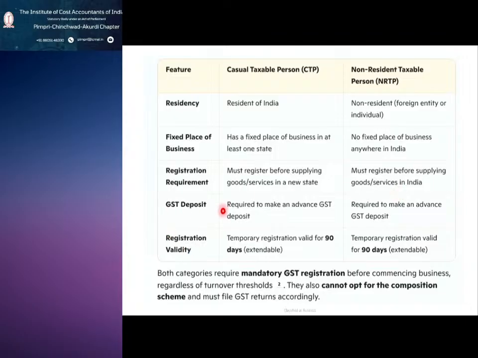Both must also make an advance GST deposit, and there is a temporary registration which is extendable. GST registration is mandatory before commencing the business, regardless of turnover thresholds. For a normal business, we start and then, based on our turnover, go for GST registration.